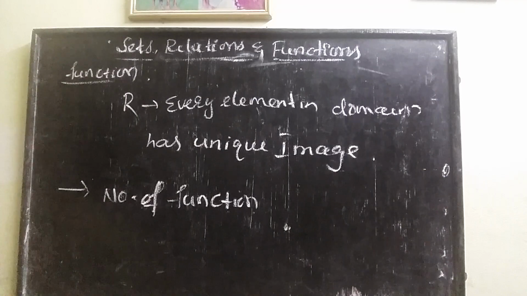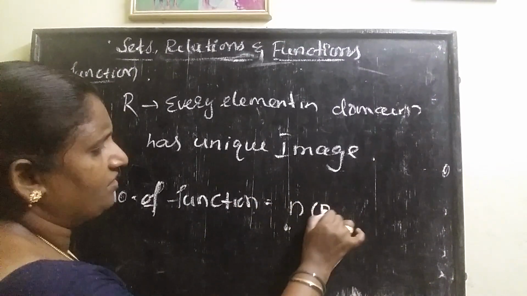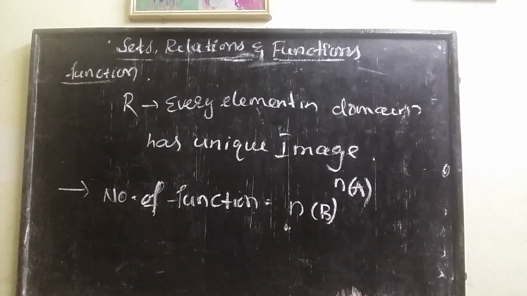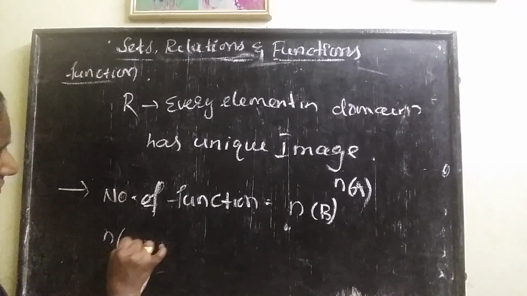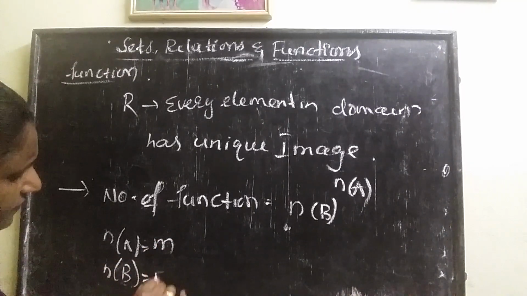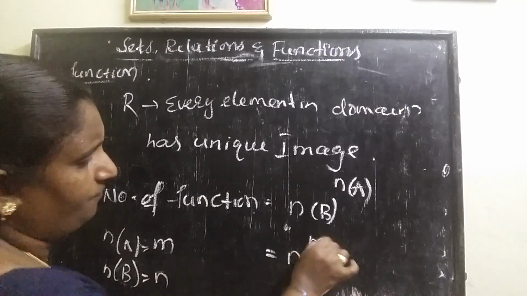How many functions are there? n of B power n of A. The number of functions formula is n of B power n of A. Suppose n of A is equal to m and n of B is equal to n, then the number of functions formula is n power m.